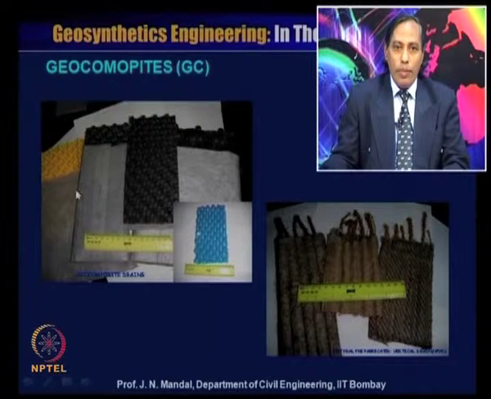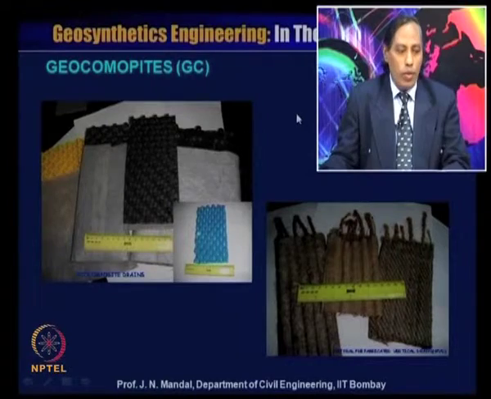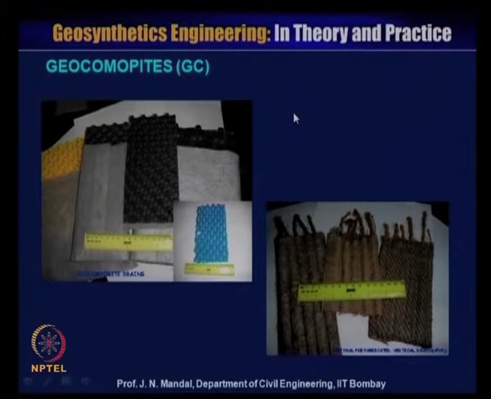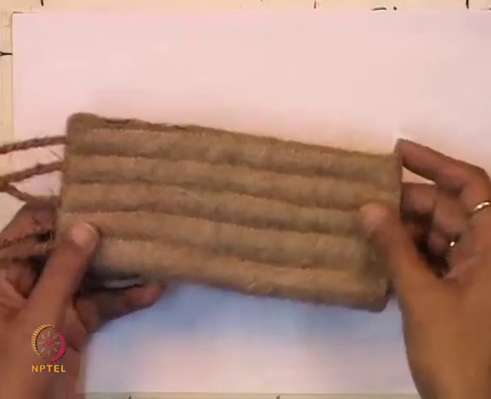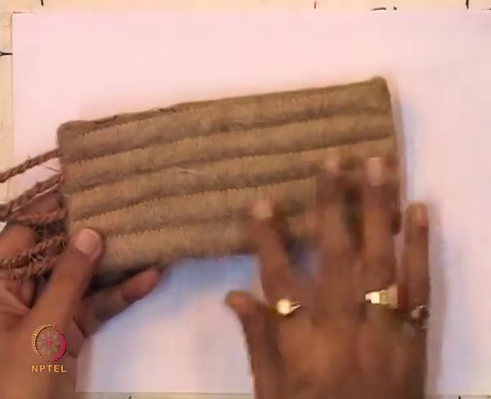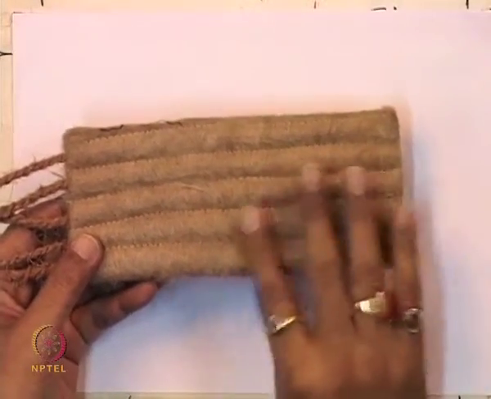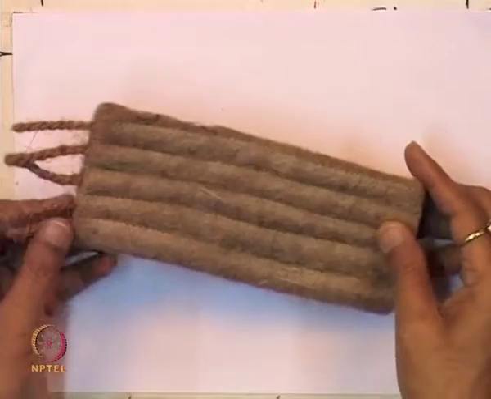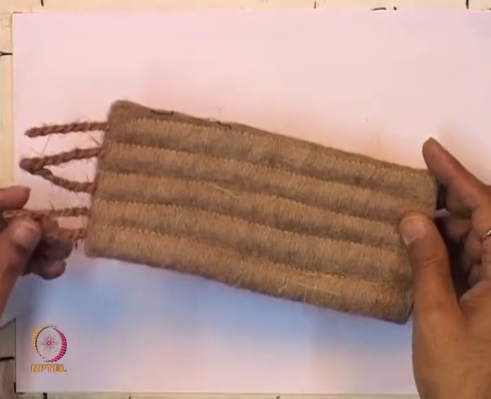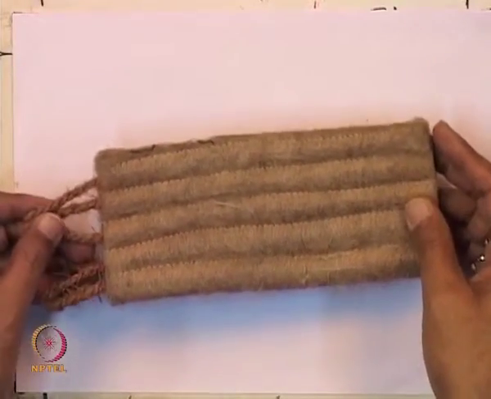Also there is another kind of material which you call the polymer material, where outside is the spun bonded geotextile material and inside is the core. There are materials like this made of non-woven jute material, and this is coir, which is made from coconut fiber.